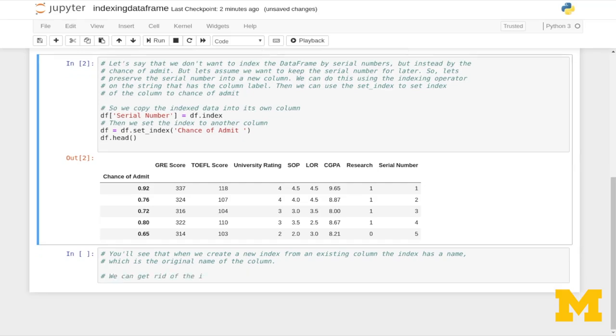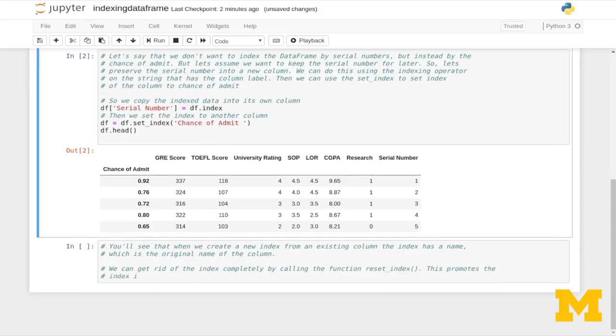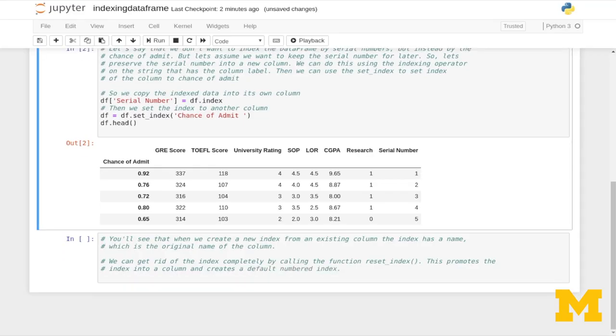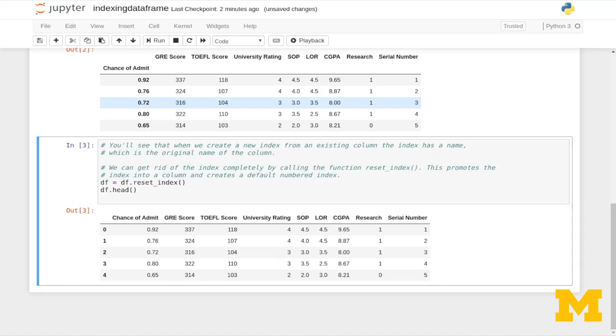We can get rid of the index completely by calling the function reset_index. This promotes the index into a column and creates a default numbered index. So df equals df.reset_index and then df.head, and we see that chance of admit is now promoted back into a column, and we have a numeric index.